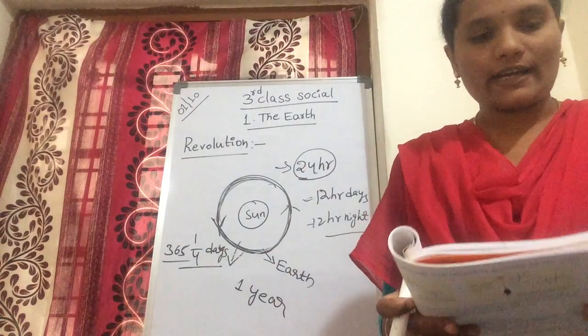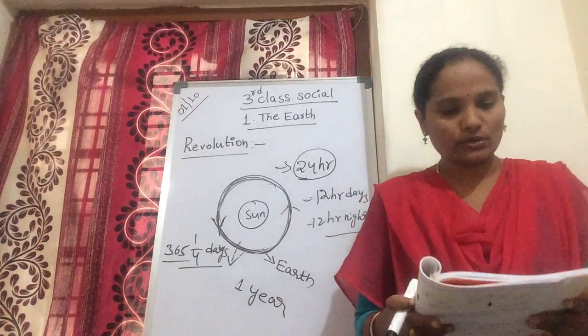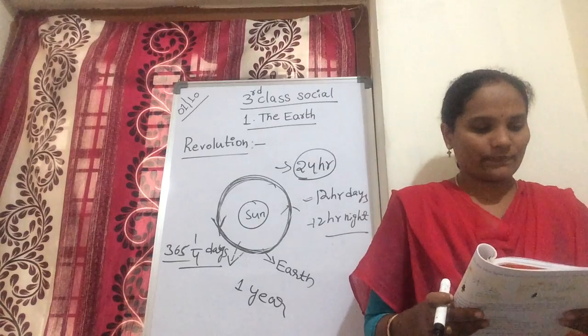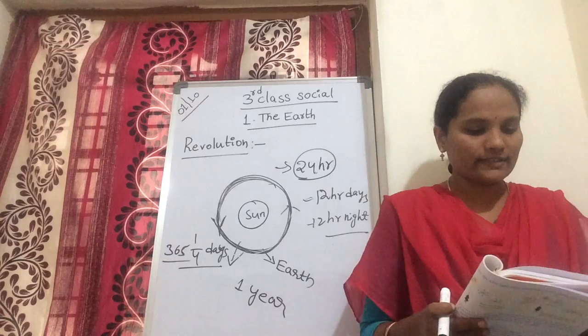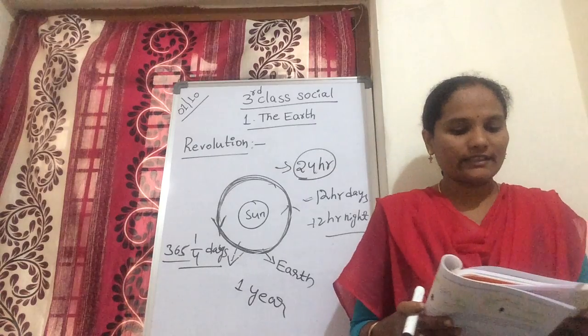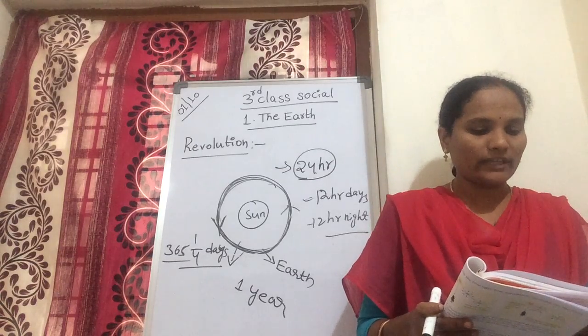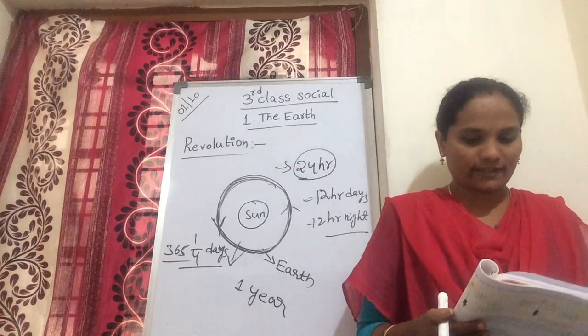We have day and night on the earth because of the earth's rotation on its axis. Axis is an imaginary line passing through the north and south poles of the earth. The earth takes 24 hours to complete one rotation around its axis.